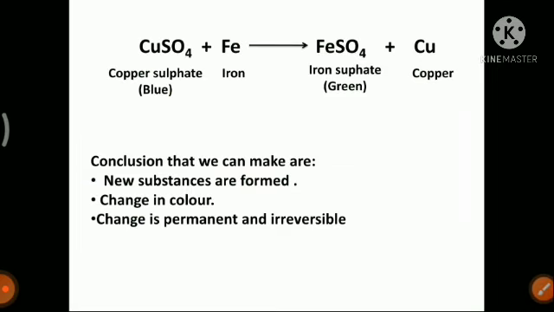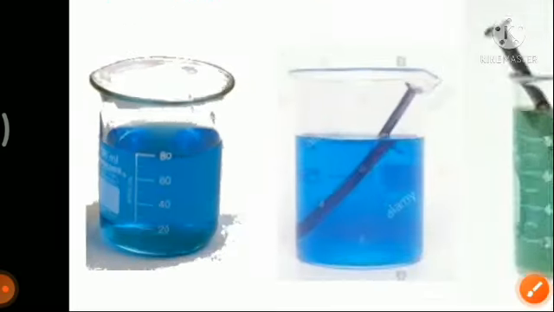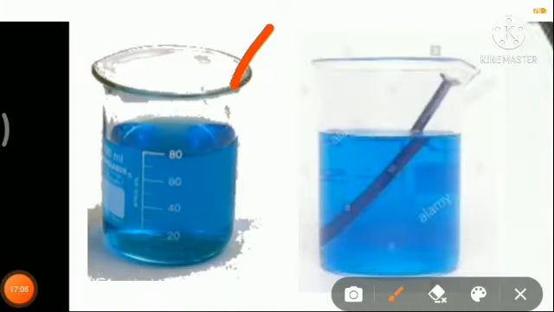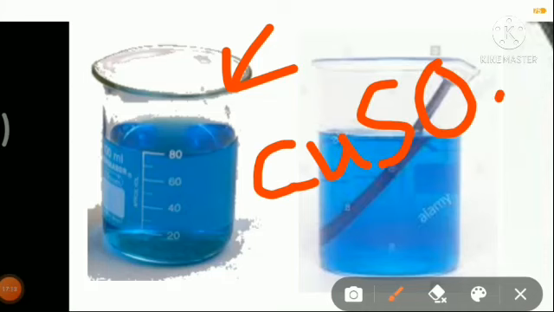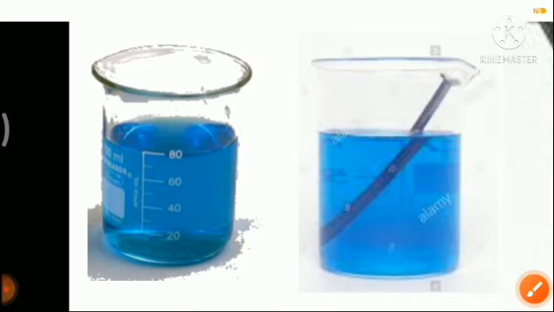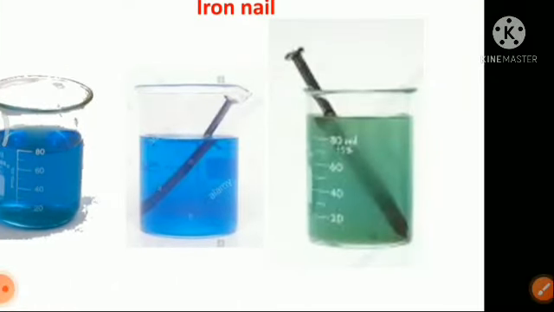Now, this is the formula of copper sulfate, CuSO4. The solution of copper sulfate is blue in color. So the blue solution is of CuSO4. And what we have done is we have put a nail in this solution, and we will see that the color changes to green.